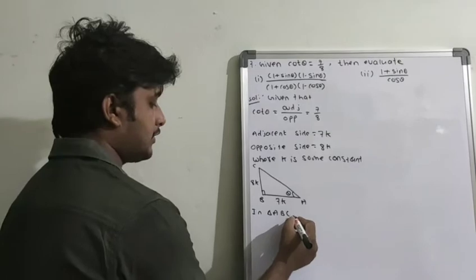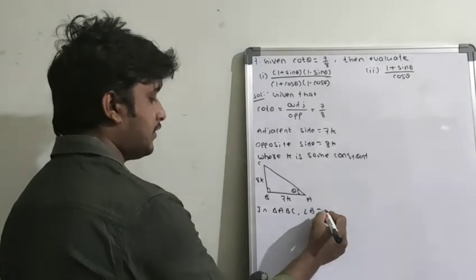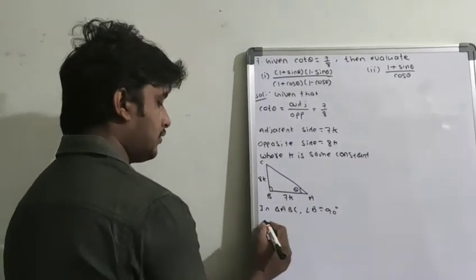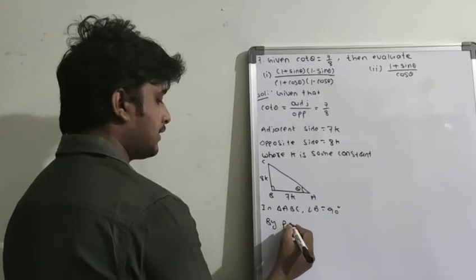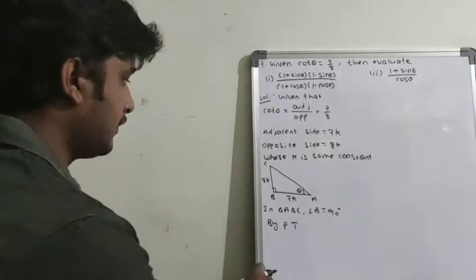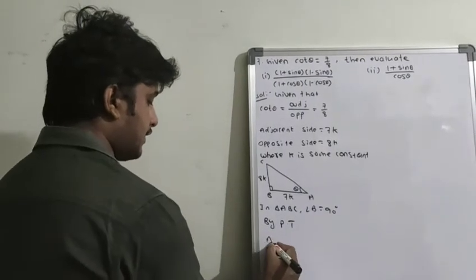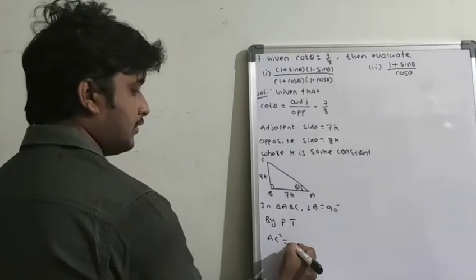In triangle ABC, angle B is equal to 90 degrees. So by Pythagoras theorem, what is the Pythagoras theorem? AC square is equal to AB square plus BC square.